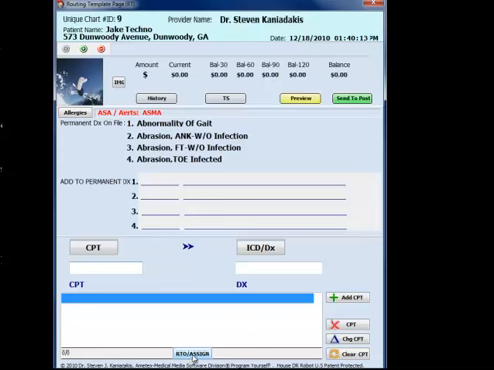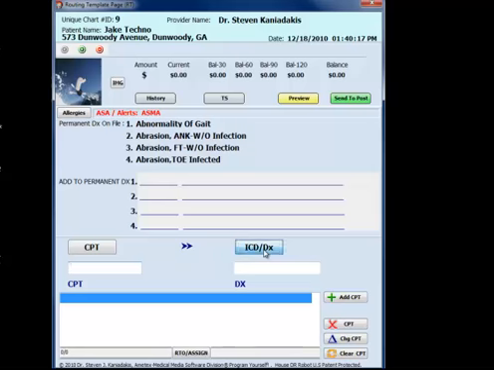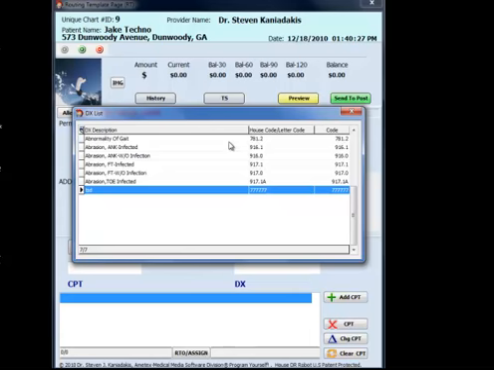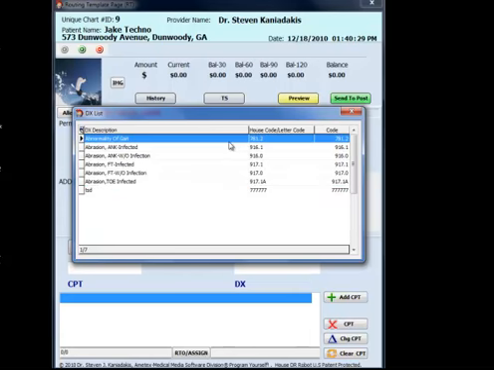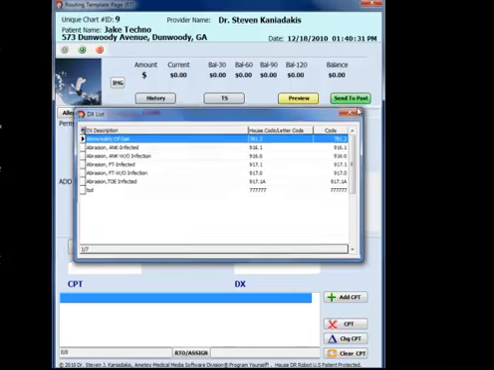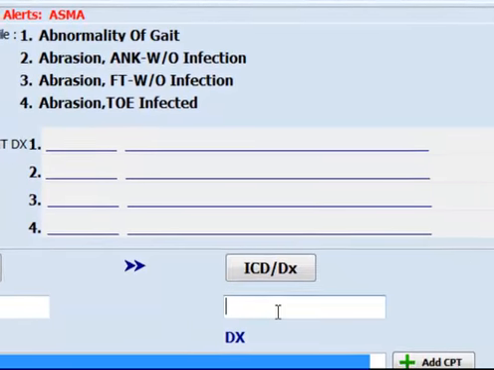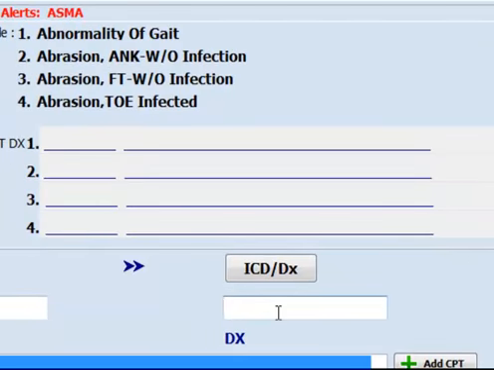RTO is the return to office visit. ICD is for typical ICD diagnosis codes. They're listed generally in alphabetical order. The predictive box for ICD can be used as well by entering the first letters beginning the diagnosis.